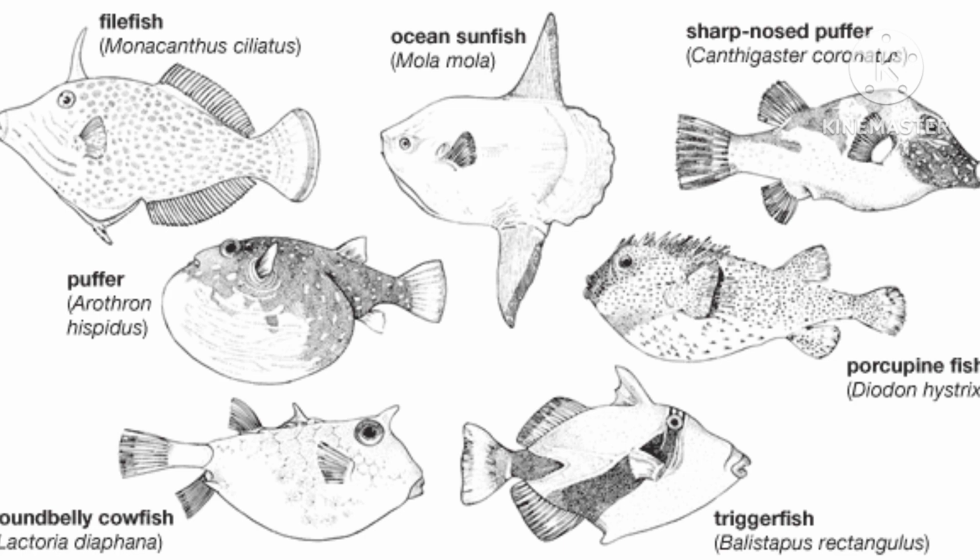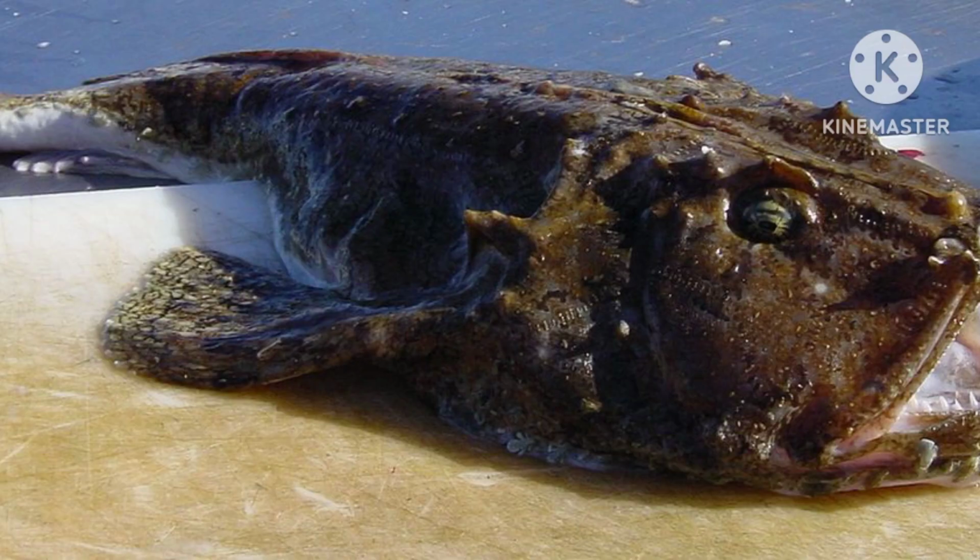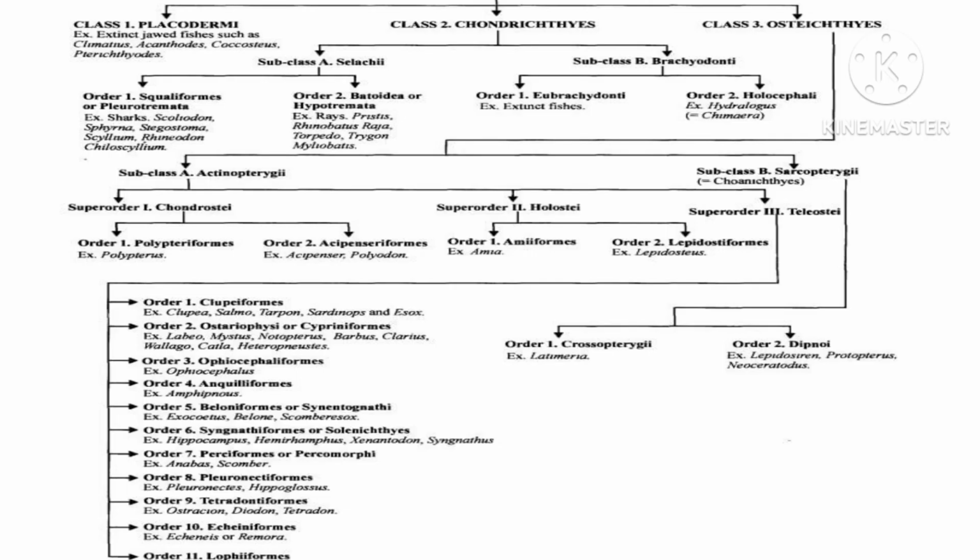etc. Order 9 is Tetraodontiformes. Tetraodontiformes will have a unique shape. Examples are Ostracion, Diodon, Tetraodon, etc. Order 10 is Echeneiformes. They will be very broad in nature, and example for this group of fish is Echeneis or Remora. The last order, or the 11th order, is Lophiiformes. Lophiiformes examples are Lophius or Antennarius. So by this, under the superorder Teleostei, we have seen 11 orders.